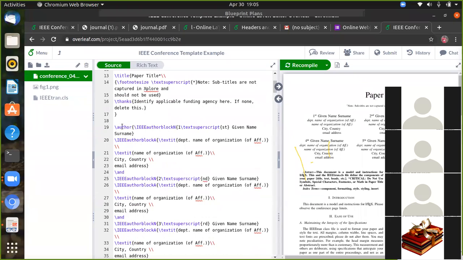So backslash author, then the author name with superscript one. We give dollar author name cap one, but they have given backslash textsuperscript of the given name. Okay, one, first name they have given first, followed by the superscript.